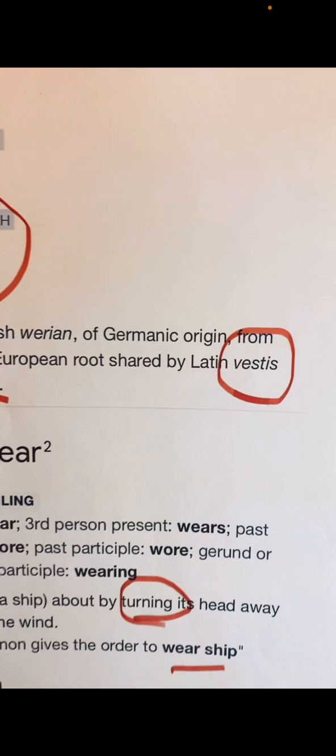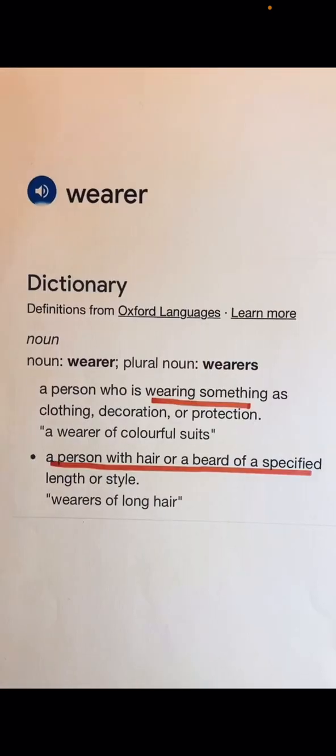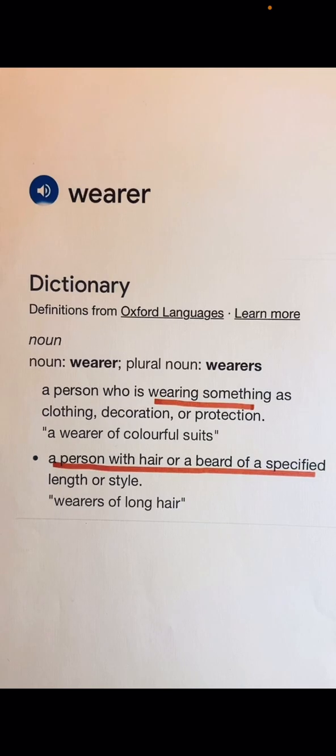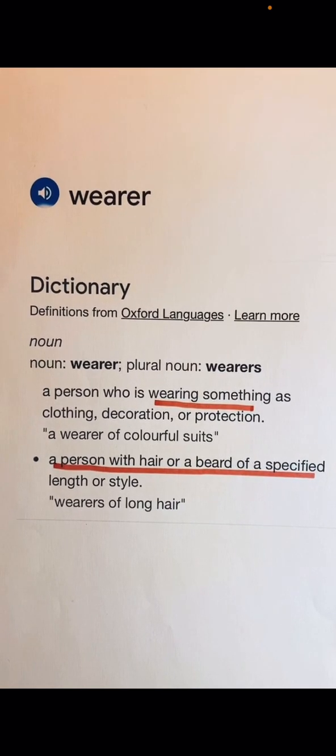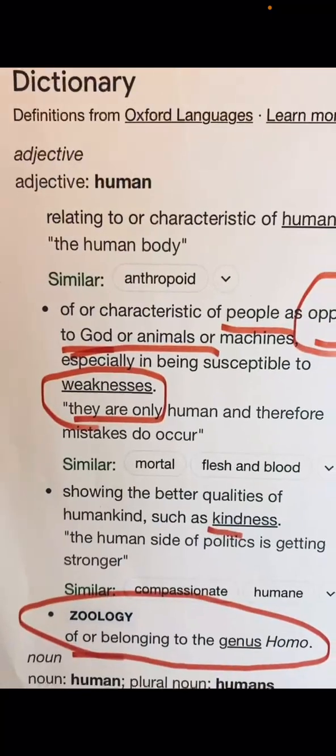Also linked to wearer, as in wearing vestis or clothing, and wear, as in turning a ship. Turn again here in principle, link to wear, as in wearing something, as in vestments, clothing, and the wearer: a person with hair or a beard of a specified length or style. This links as to the origin of civilization, where Enki from Mesopotamia would groom and bind others that looked like him but were easily herded like cattle, chattel.